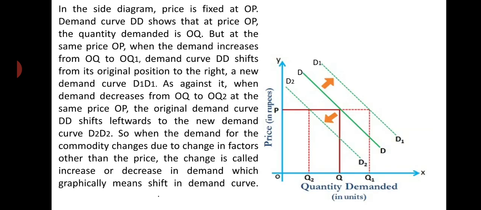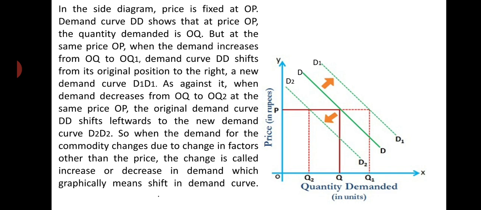Then you see the diagram drawn here. In the diagram, price is fixed at OP. Similarly, on the OX axis we have taken quantity demanded in units, and on the OY axis we have taken the price of the commodity. Mark here, price is fixed at OP.